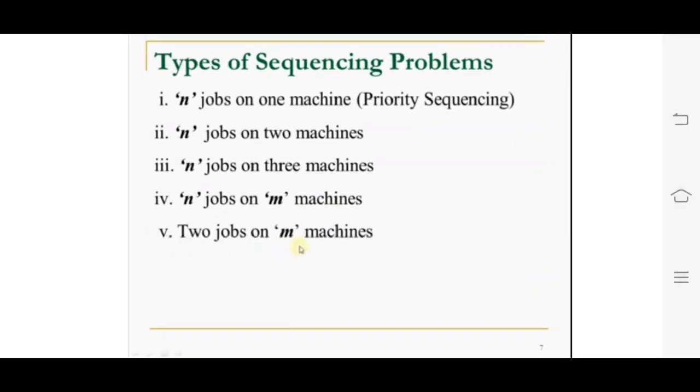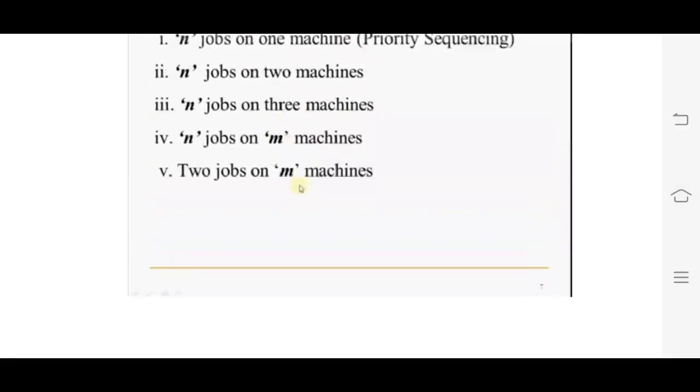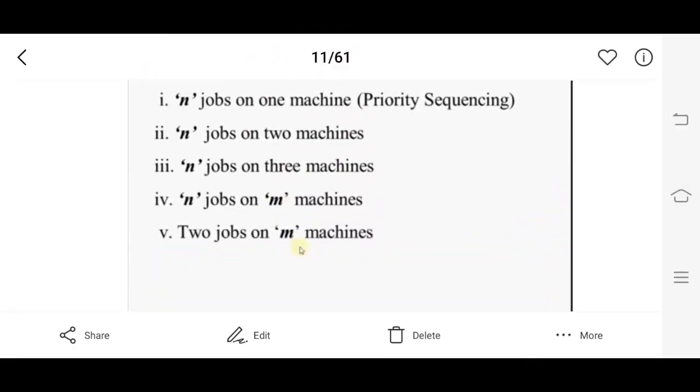There are different types of sequencing problems. The first one is n jobs on one machine, then n jobs on two machines, n jobs on three machines, n jobs on m machines, and two jobs on m machines. All these types of sequencing problems we'll discuss later.